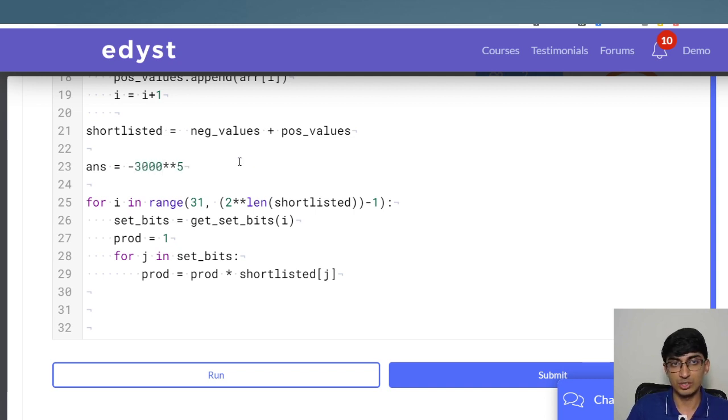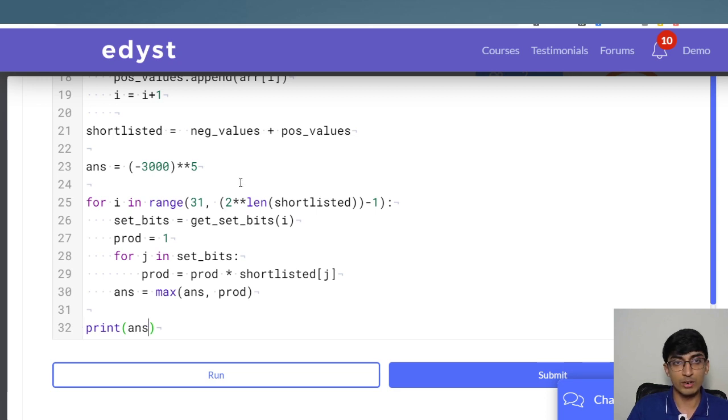A raised to 5, this also does. Anything will do over here, so that's not a big deal. Okay, so we got this, and product is equal to this, and once we've got the product, we'll say that answer is equal to minimum of answer and product. So if we got a new answer, just update it. If the previous answer was still better, we continue with that, and obviously not minimum but rather maximum, right? Maximum of this. And finally, print the answer.